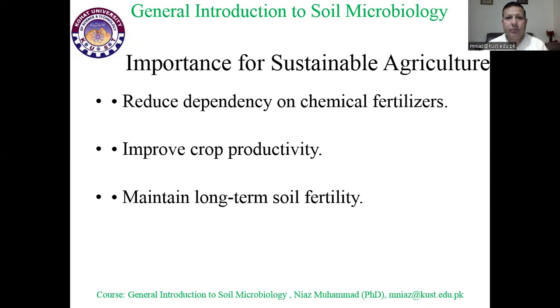Microbial populations also improve sustainable agriculture by improving the soil. If the microbial population is good, active, and functional, it means elemental cycling is taking place very fast. No organic material will stay intact in the form of organic material. Active microbial populations will convert this organic material into elemental form.